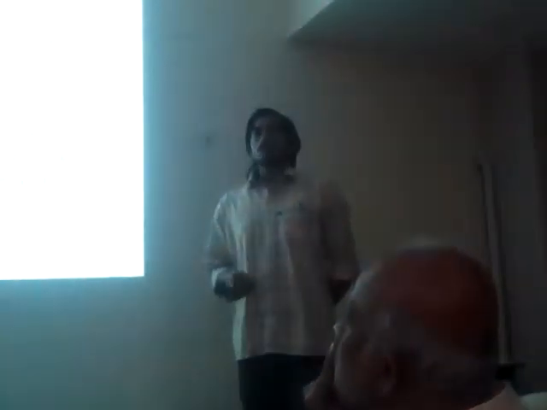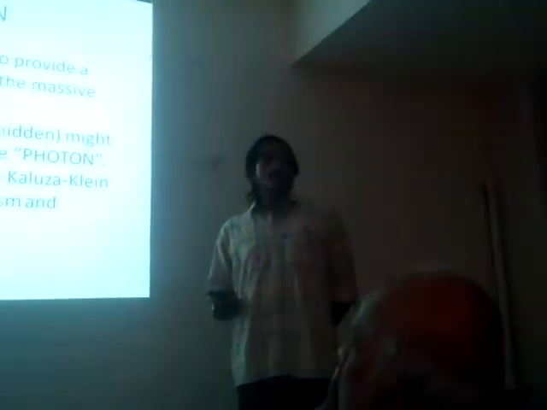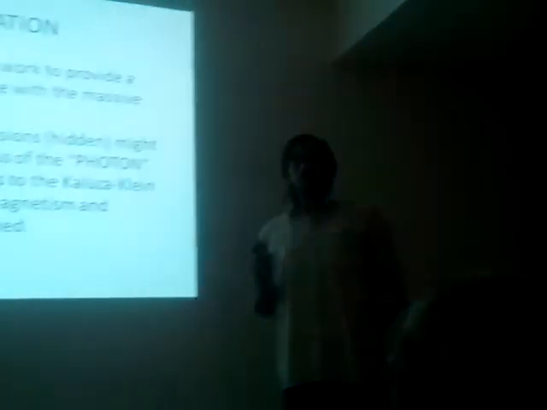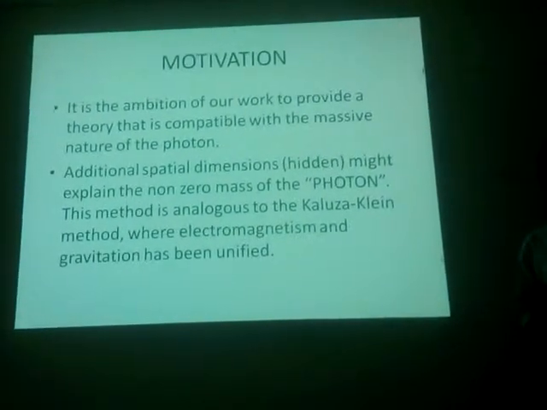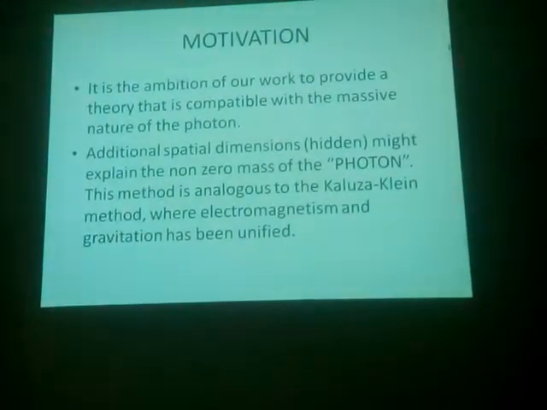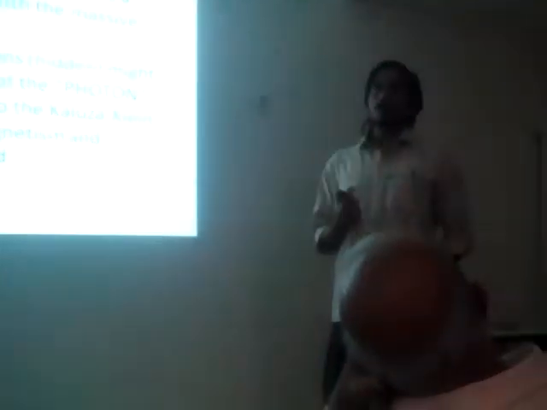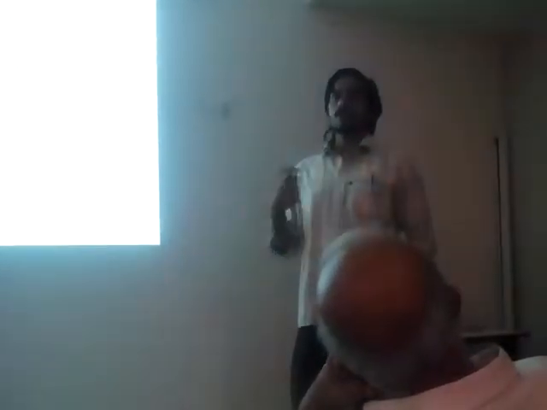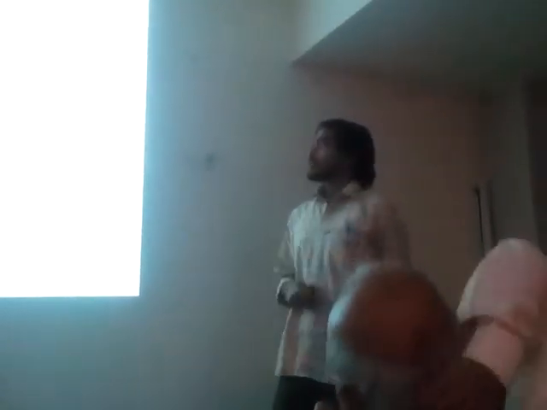And it has been found that if the photon's mass is put to zero, then all the theories, QED and the weak interactions and all these theories, remain in good agreement with experiment, which is good. But still, we must face the truth: if it has some mass, then why doesn't it reveal it? Or if it doesn't have a mass, then why does it show a mass in superconductivity? There must be some reason behind it.